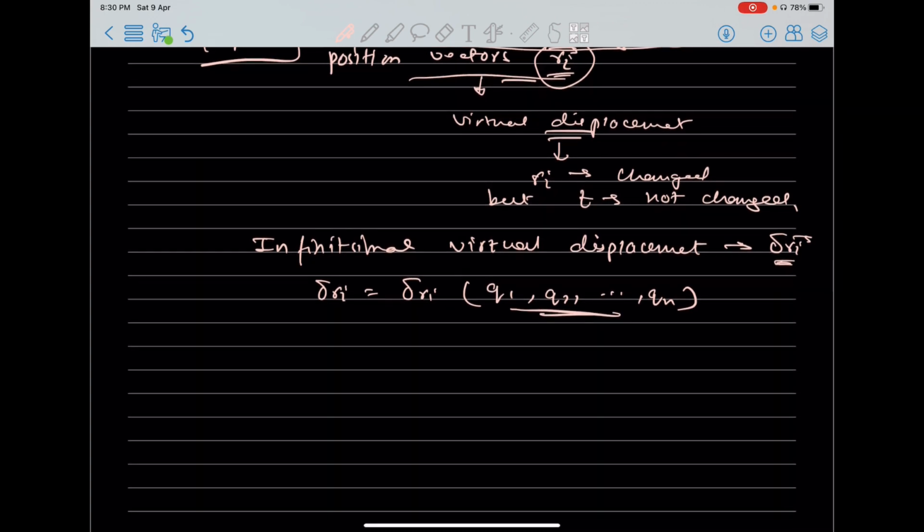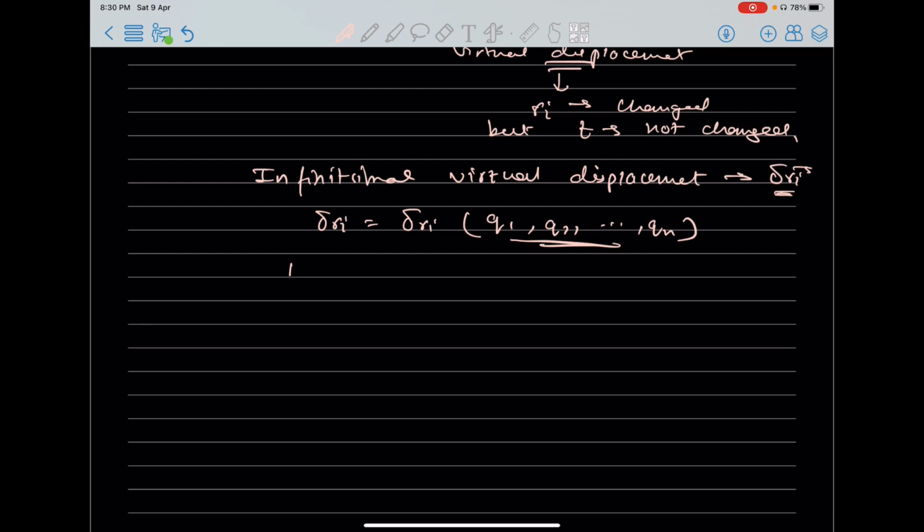Okay. Now in case of equilibrium, what do we know? Force equals 0, right? F of i equals 0. What is i? These are the N particles that we had, this i is the same index, F of i also runs from 1, 2, dot dot dot N. Okay, capital N, and this is small n.